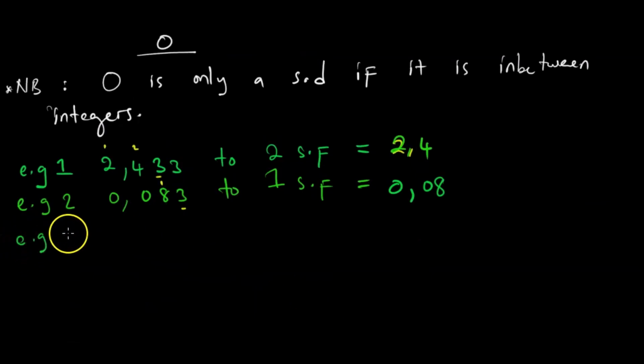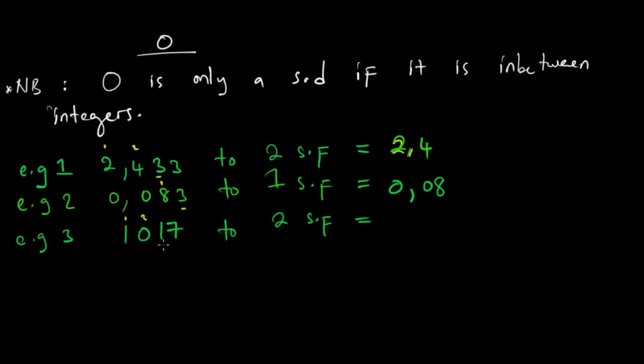If we look at example 3, 1017 to 2 significant figures is equal to. Here we also have to count our significant digits. As we count, we say 1, 2. So the 0 is being counted as a significant digit because it is between 1 and 1. And when I say in between, I do not mean literally in the middle. Before we arrive at the 0 we should have a real number, a counting number.